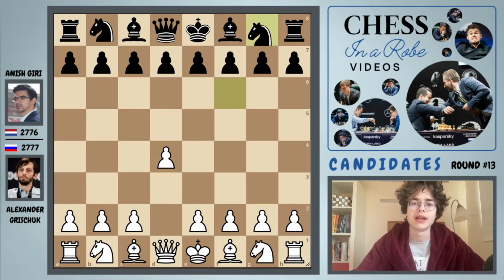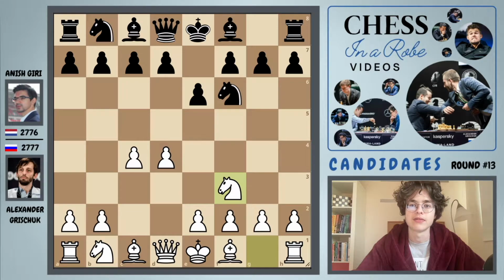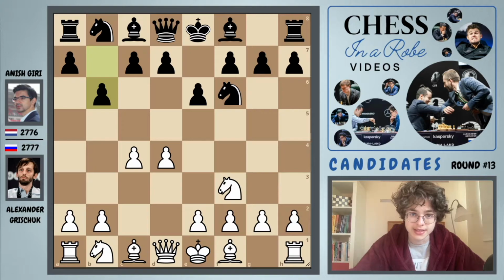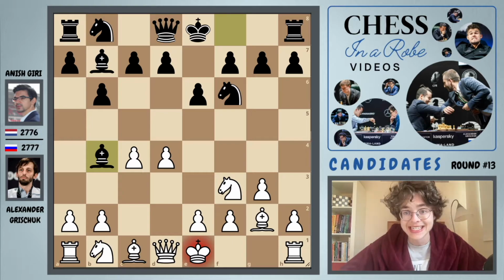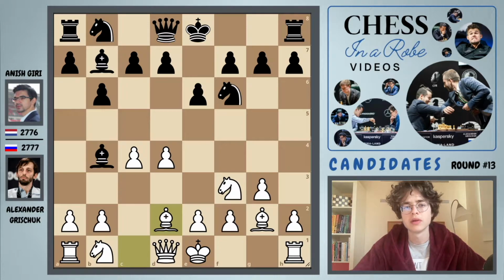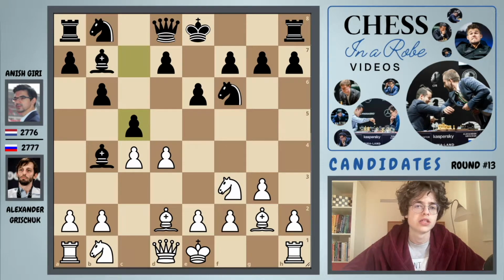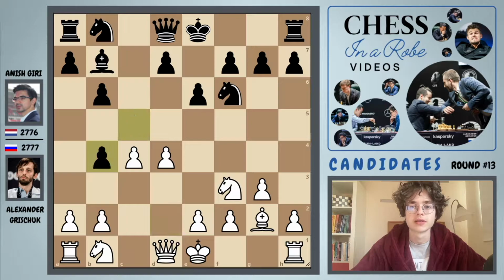We have d4, knight f6, c4, e6, knight f3, and now b6. This is known as the Queen's Indian Defense. We have g3, preparing to fianchetto the bishop to g2, bishop b7, bishop g2, and now bishop to b4 check. This is known as the Capablanca Variation of the Queen's Indian Defense. Bishop to d2 and now c5. It's very clear that Anish wants to have some imbalances in the position, since of course he wants to win this game. We have bishop takes on b4, c takes on b4, and now basically both players develop their pieces.